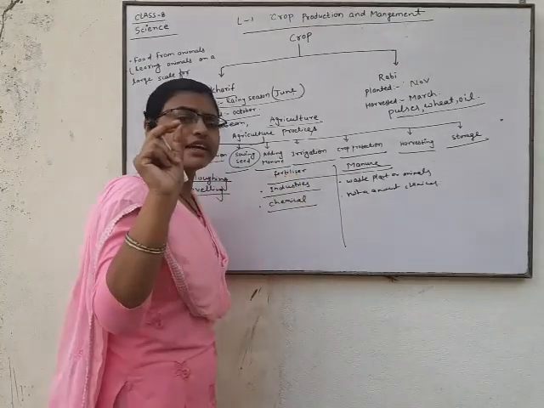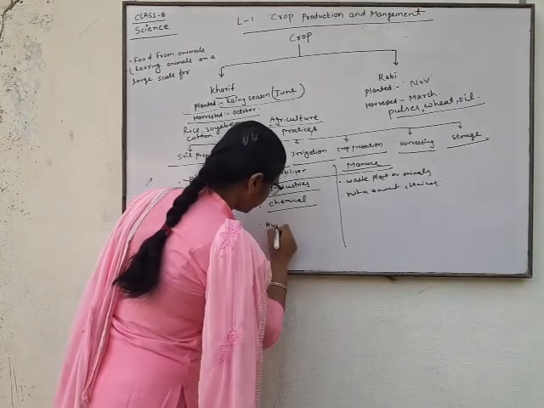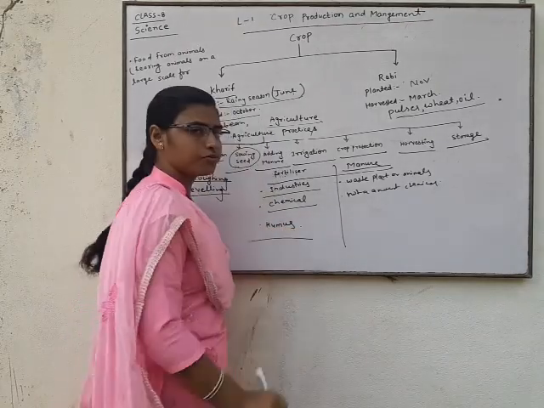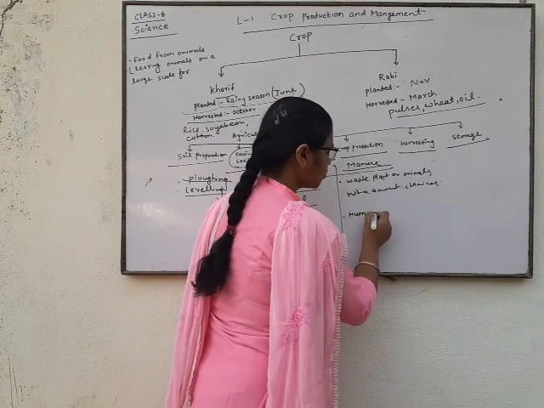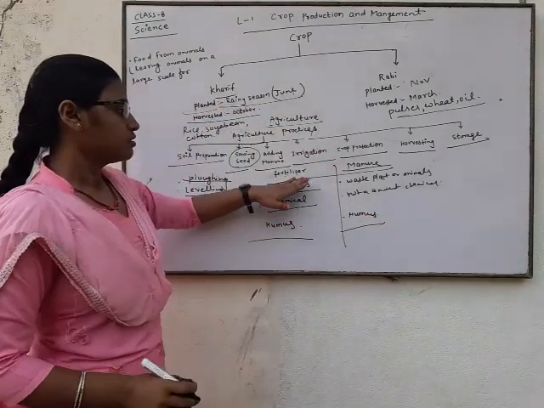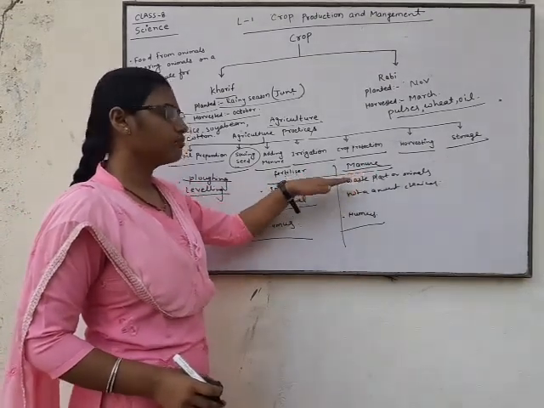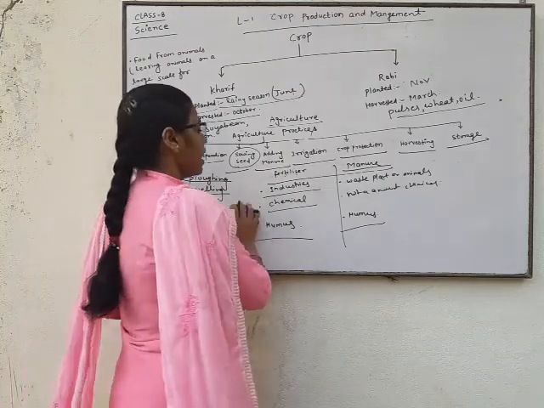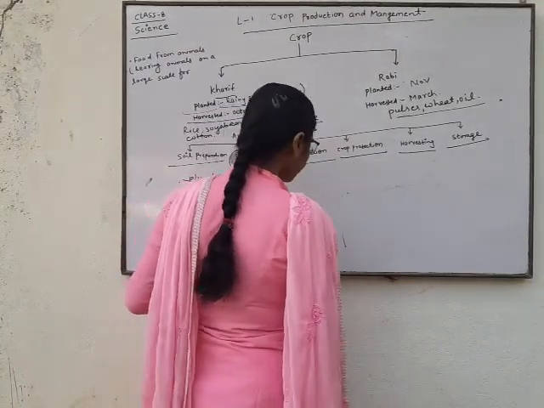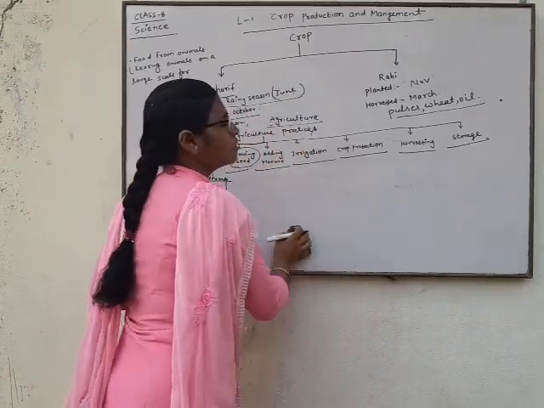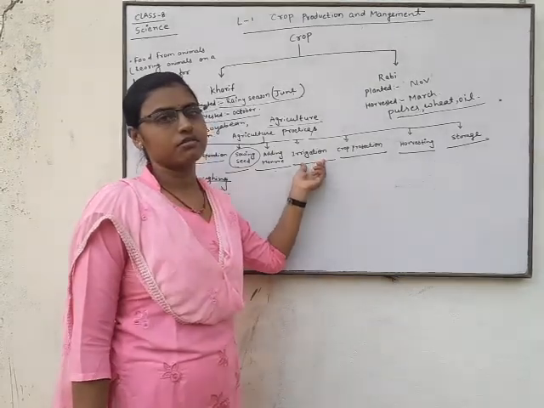Fertilizer provides a less amount of humus, but manure provides a large amount of humus. The difference between fertilizer and manure we have discussed. After adding manure and fertilizer, we will discuss irrigation.